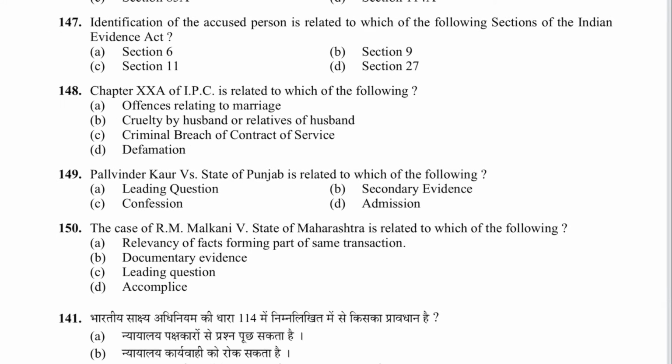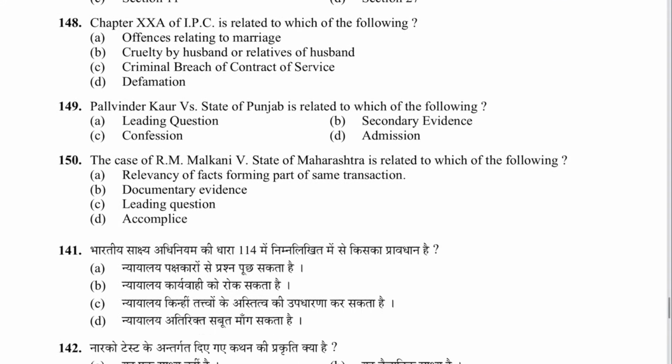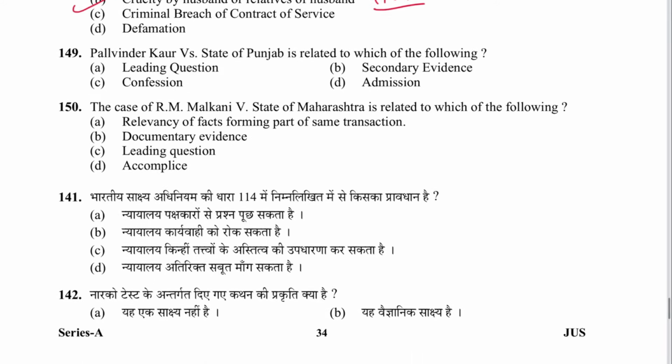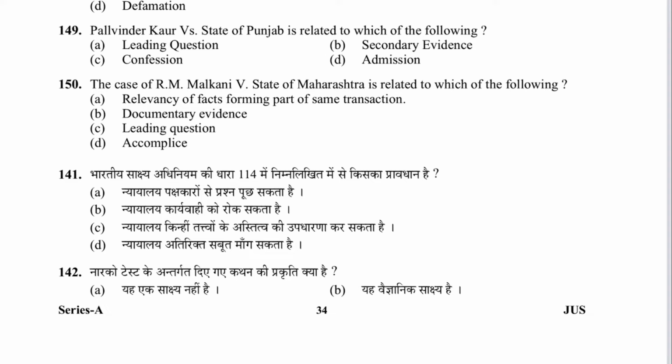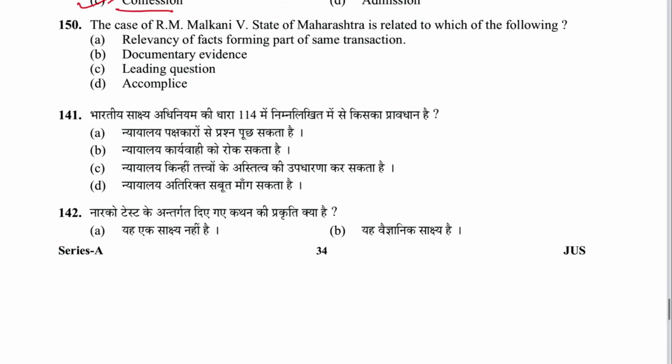Next 147. Identification of the accused person is related to which of the following section of Indian Evidence Act? That is section 9. B is the answer. Next 148. Chapter 20A of IPC is related to which offences? Cruelty by husband or relative of the husband. B is the answer. That is 498A section. Next 149. Palvinder Kaur versus State of Punjab is related to which of the following? It is on confession. Next 150. The case of R.M. Malkani versus State of Maharashtra is related to which of the following? Relevancy of fact forming part of same transaction. A is the answer.